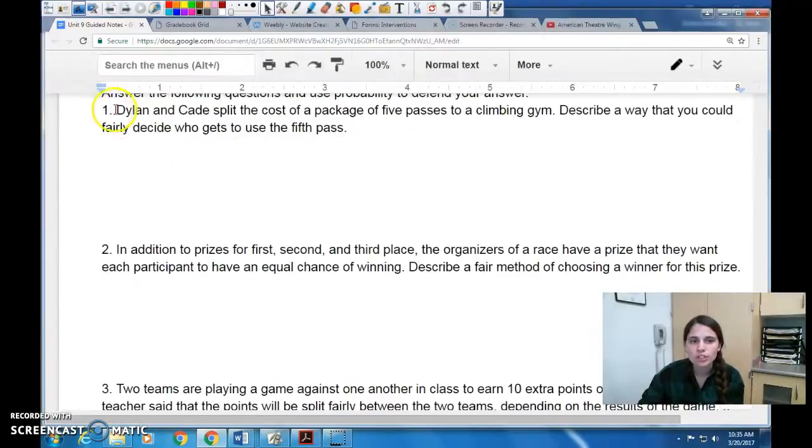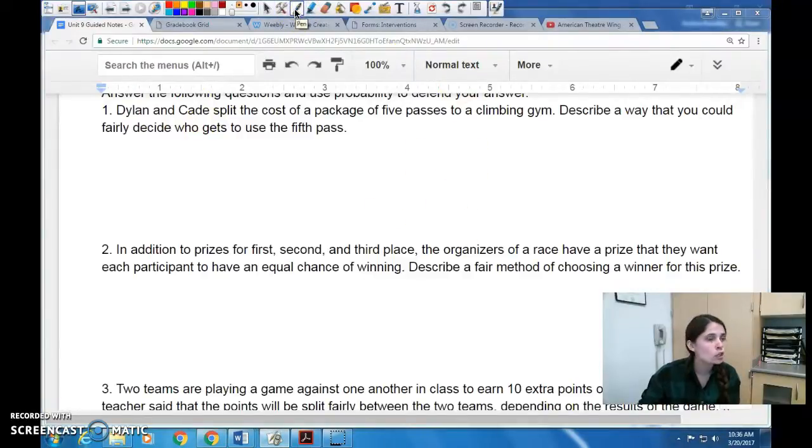So the first question is Dylan and Cade split the cost of a package of 5 passes to a climbing gym. Describe a way that you could fairly decide who gets the 5th pass. So this word fairly is the important part. We have to make sure that Dylan and Cade each have an equal chance of getting that 5th pass. That's what we mean by fairly.